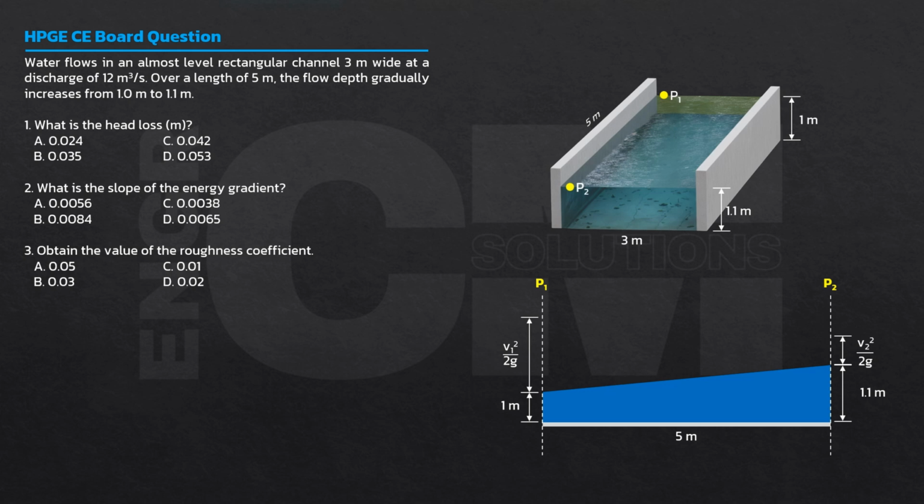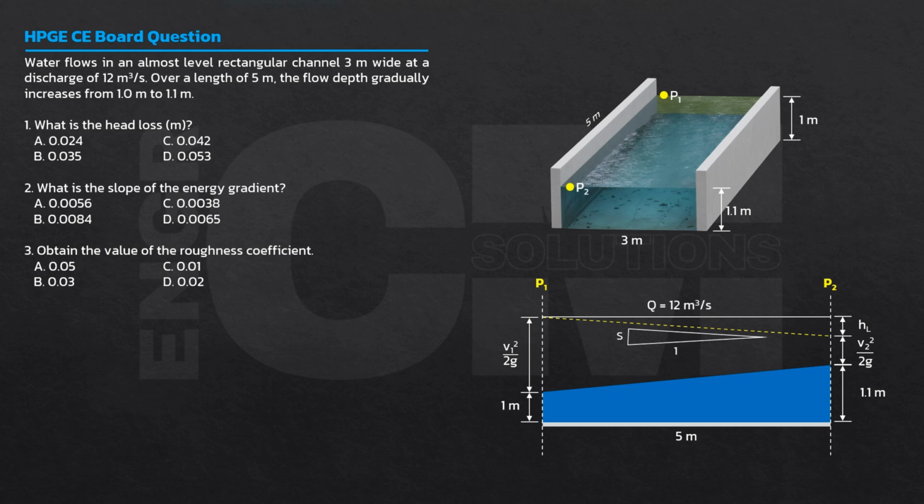Okay, nandito galing yung flow natin from point 1 to point 2. So, meron tayong velocity head V2 squared over 2g. And ito yung energy grade line natin. So, ang difference ng vertical height, that is head loss. Yan yung head loss. And meron tayong tinatawag na slope ng energy grade line.